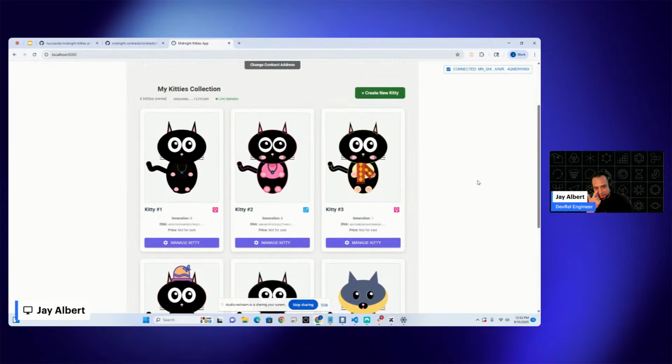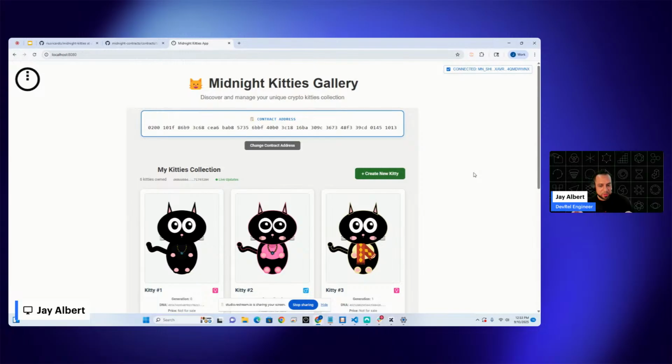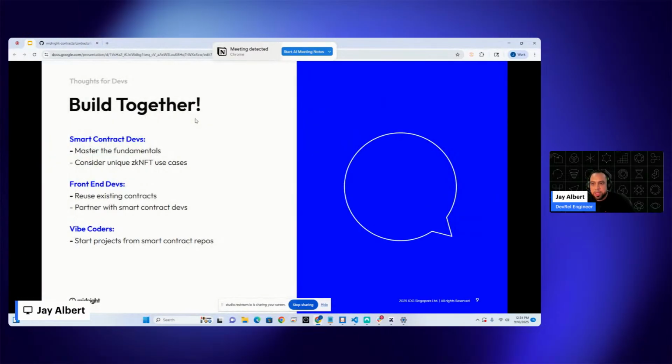I've already done that, so I'm not going to torture you any more with this, but it's an awesome repo. It gives you an idea of a concept of NFTs, how to breed them, some mechanisms, some transfers, some purchases that you can even take a look at. So I highly encourage you to take a look at this first and then think, okay, how can I create something similar that uses ZK technologies? Because that's ultimately what we're here for. So that is Midnight Kitties. I'll share the repo after, and I hope you all find it interesting. So let's get back to my presentation and building together.